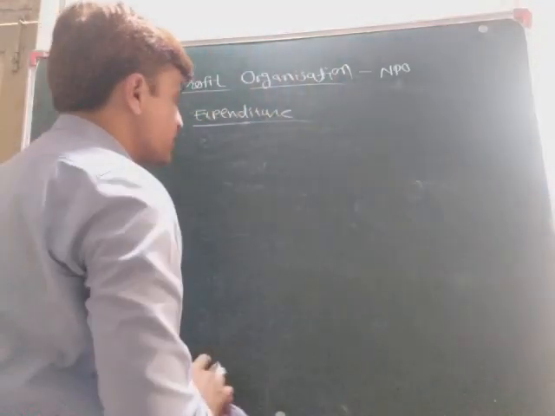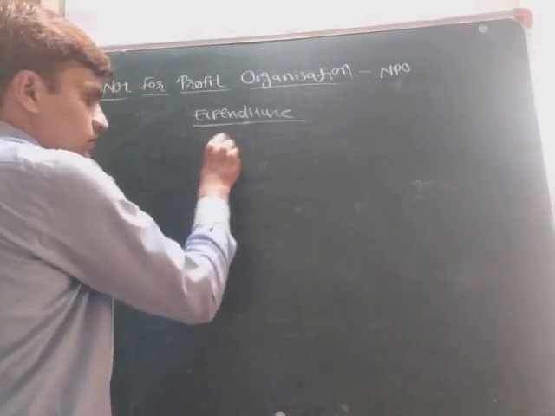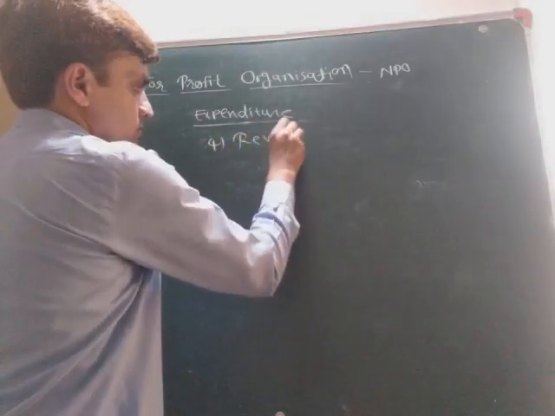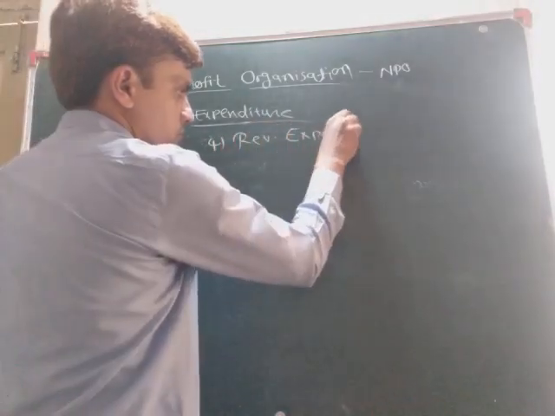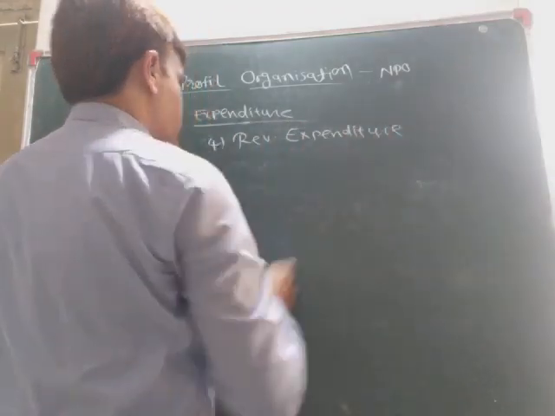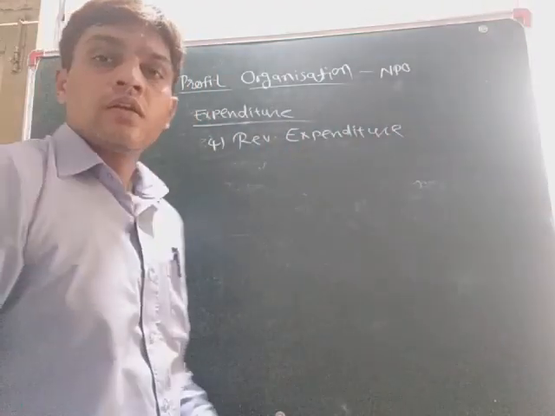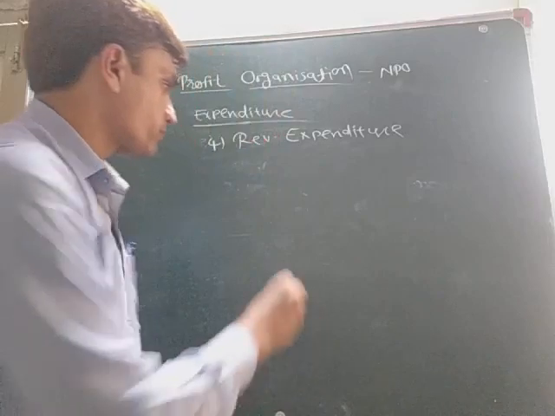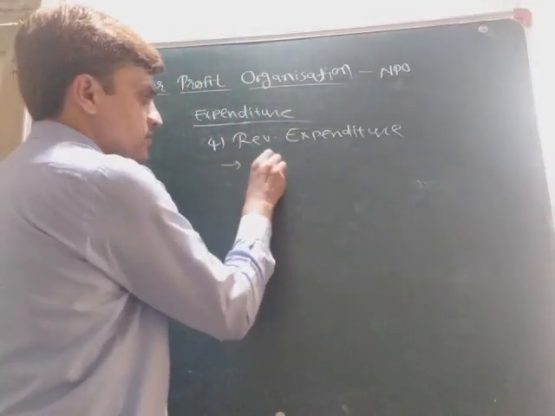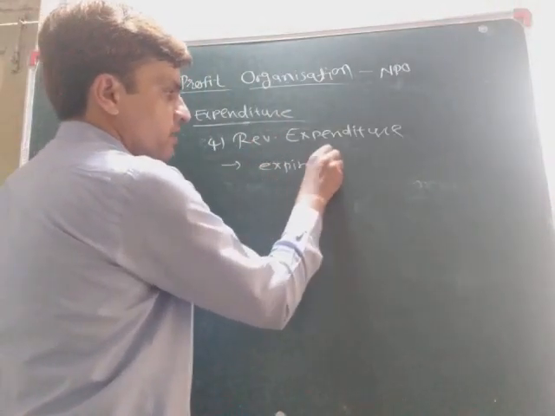And now we will see the last one, that is revenue expenditure. Now what is revenue expenditure? It expires in the current year.